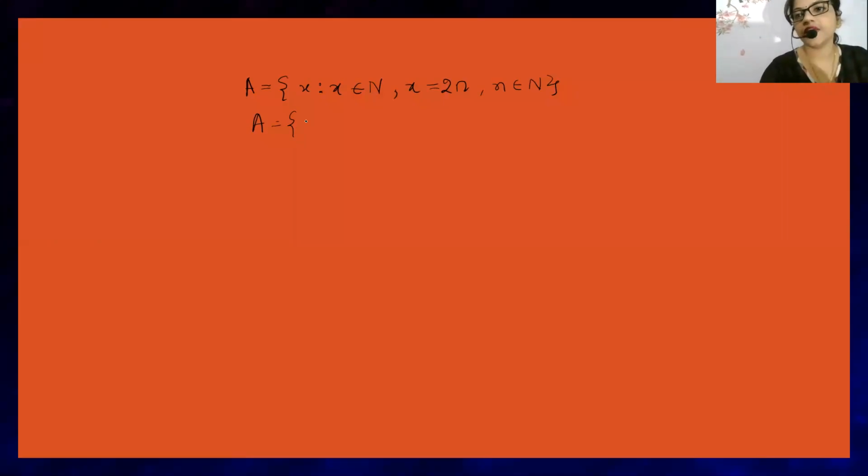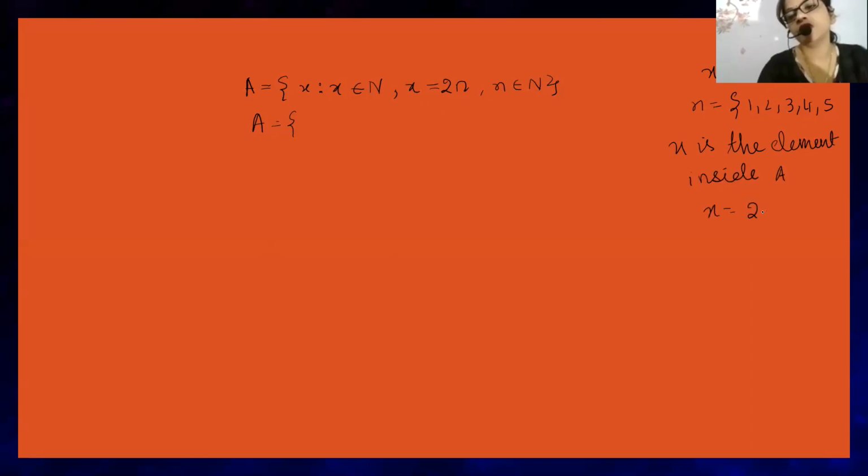So now I'm solving it here. x is equal to 2n and n belongs to natural number. That means n can be 1 also, 2 also, 3 also, 4 also, 5 also. And x is the element that is inside A. And x is equal to 2n, and n is a natural number. So one by one start writing.